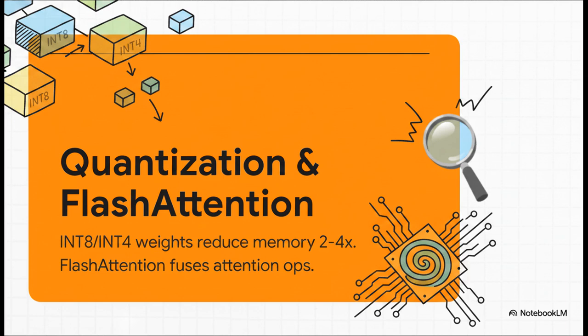The first is quantization. By reducing the precision of the weights from heavy, high-end floats down to INT8 or INT4 integers, engineers can drastically reduce the memory required by like 2 to 4 times. The second trick is flash attention, which effectively fuses all those complex attention operations together at the hardware level, massively reducing the amount of times the system actually has to read from its high-bandwidth memory.